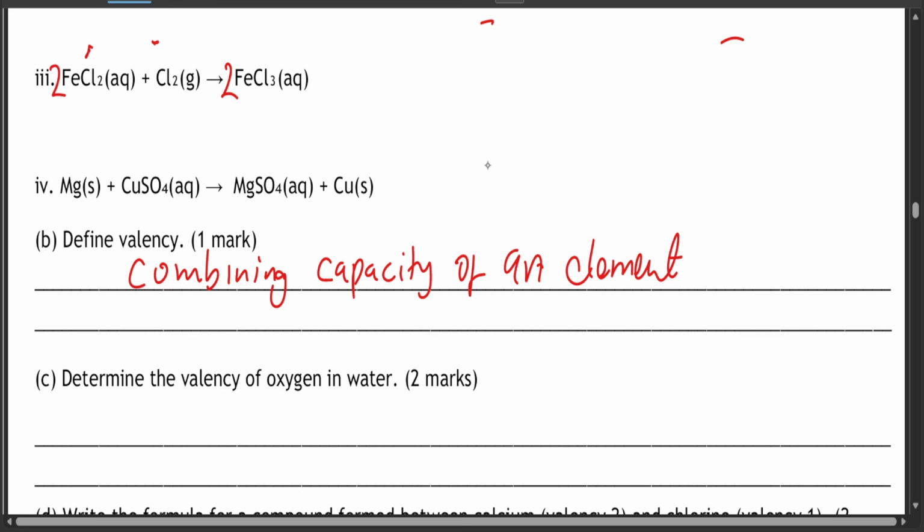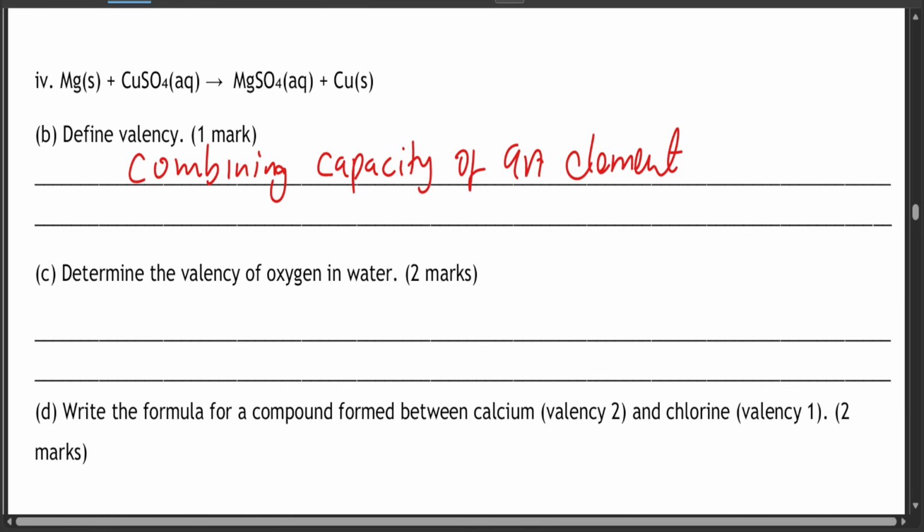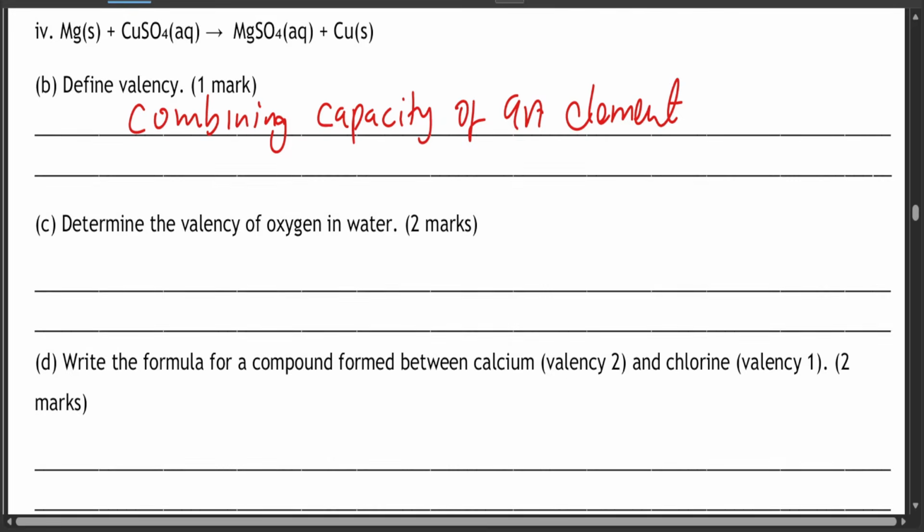Determine the valency of oxygen in water. Oxygen is number 6, so it means it has 6 electrons, with an electronic configuration of 2, 4.